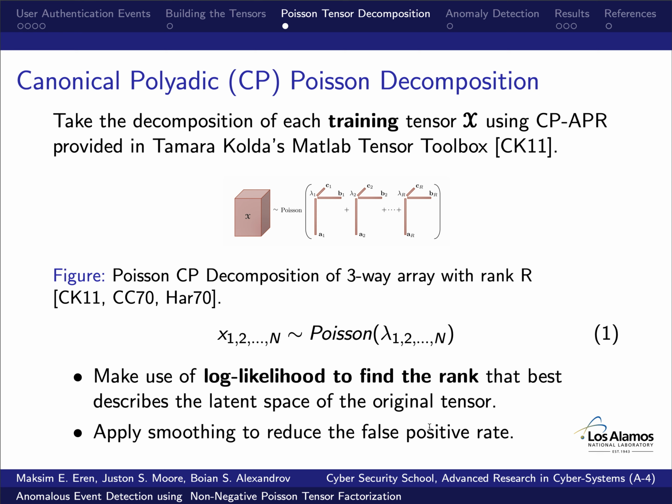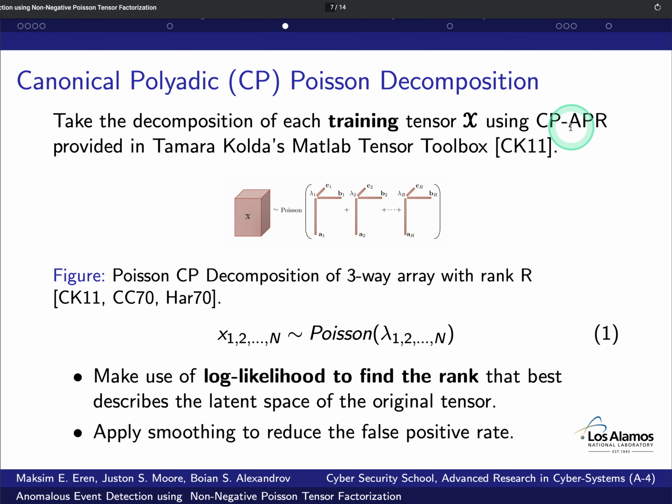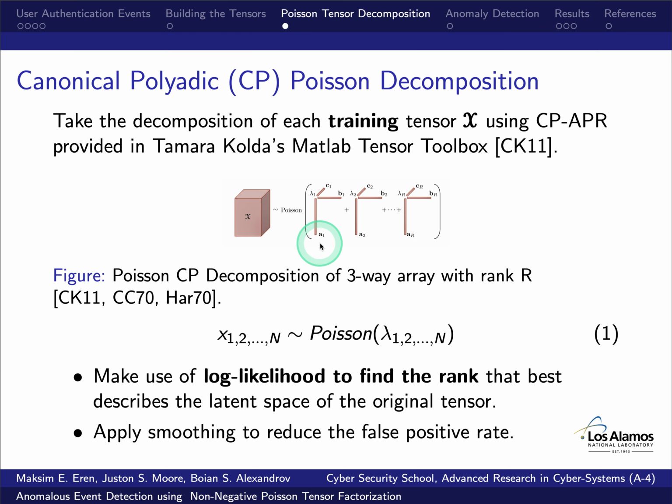In this analysis, we use canonical polyadic Poisson tensor decomposition by Tamara Kolda. There's a CP-APR algorithm where the original tensor is approximated by a Poisson distribution. And as a reminder, CP decomposition is where the original tensor is approximated by a sum of rank 1 tensors, and each rank 1 tensor is a component built up of the dimensions. Here we call them factors of the original tensor, and it is the outer product of these factors. And we have the lambda value that takes in the weight of this component.